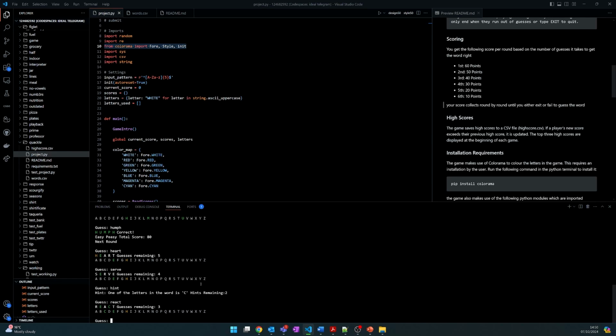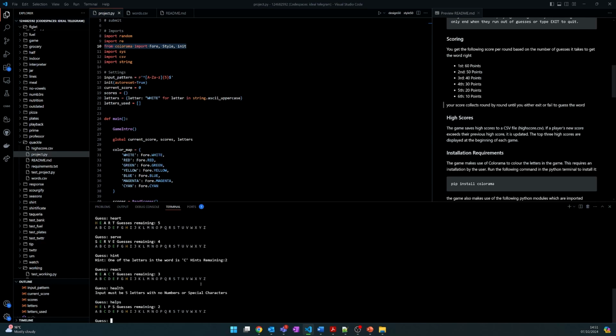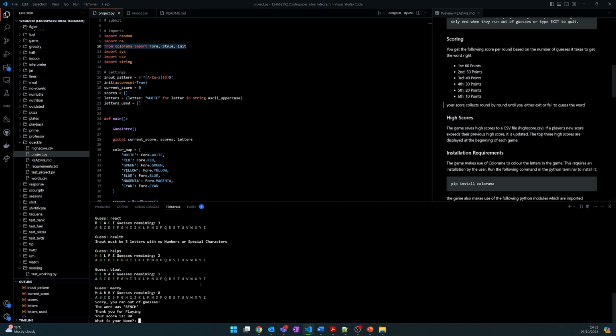But when you finally get it wrong, so we'll deliberately put in some wrong inputs there, you can see it's going to be looking at the number of characters that you're inputting, and it can't contain any numbers or special characters. So we'll put in the wrong thing a couple more times so that we run out of guesses. Interesting, we found out at least a B in the beginning. And we'll try this one just to finish it off.